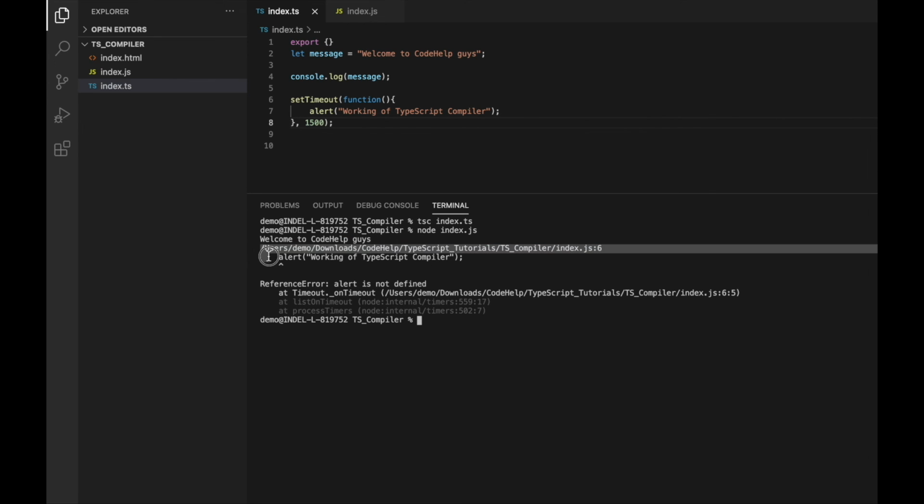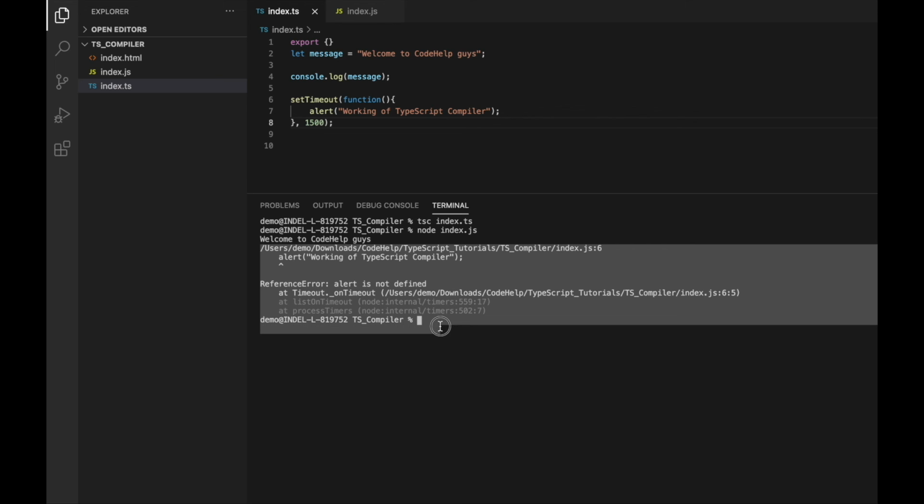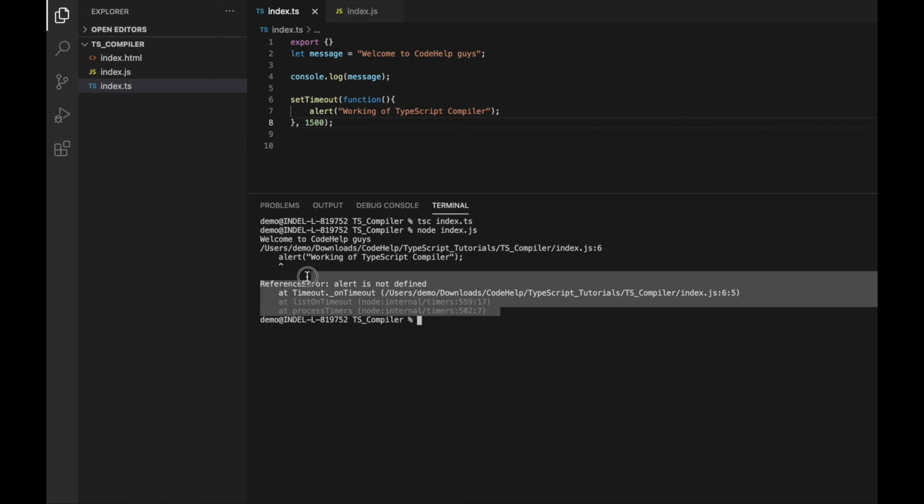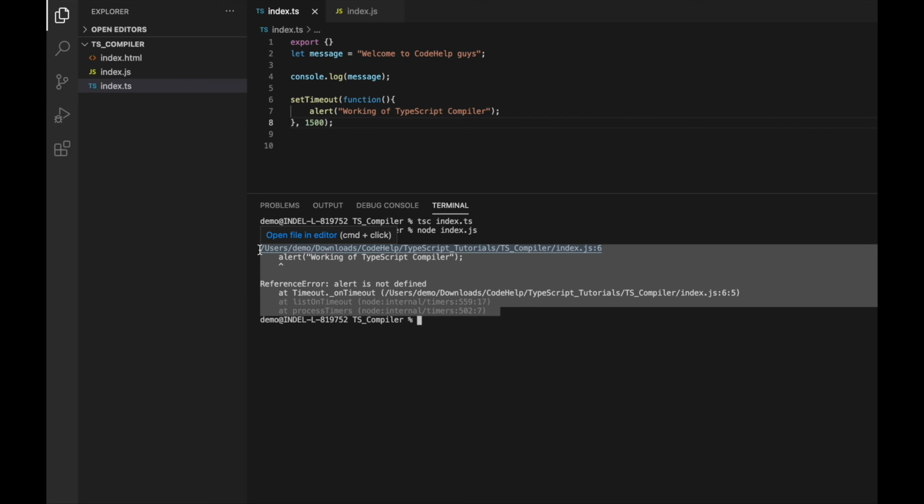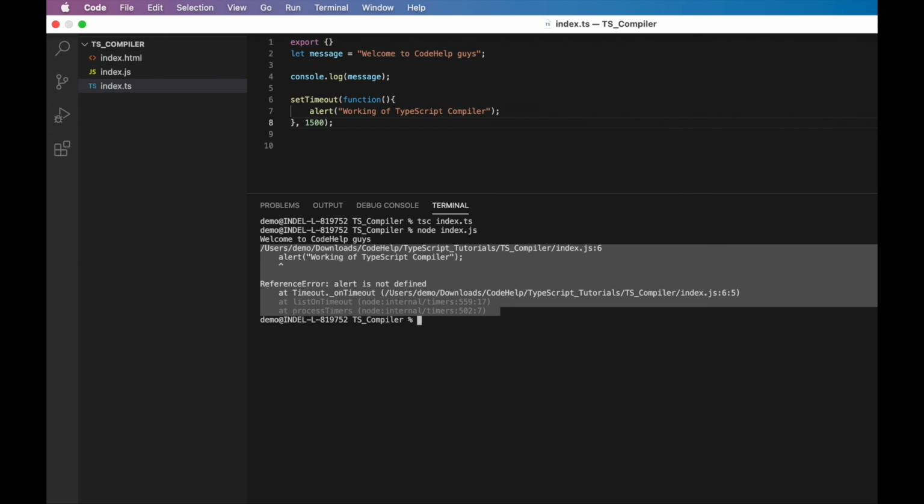But this feature is limited only to a few scenarios, and in our case, like showing an alert, it would throw an error. Also, for any user-based event like a button click, it would not work, and you will have to use the browser itself.